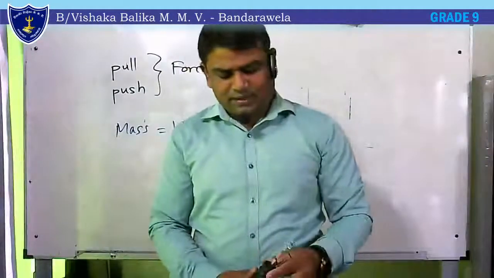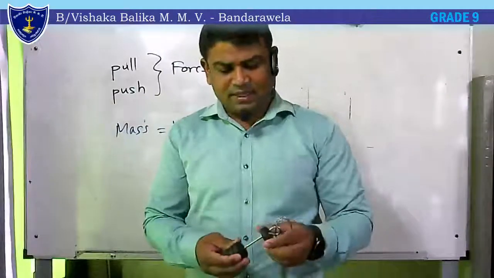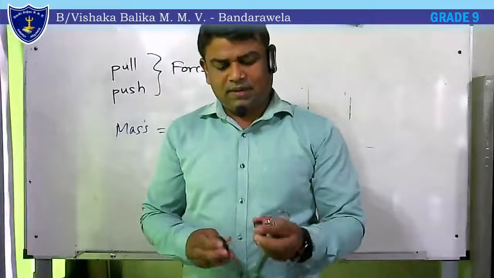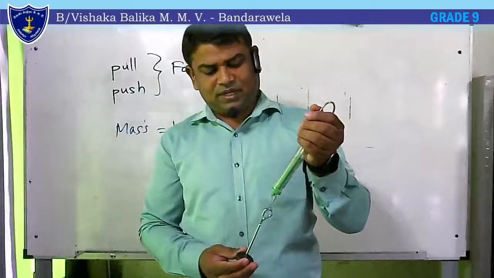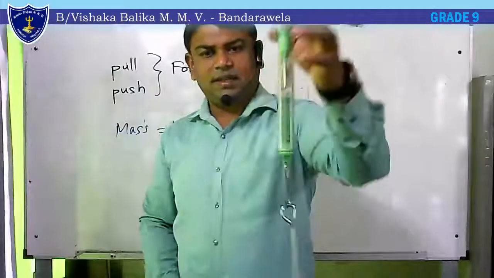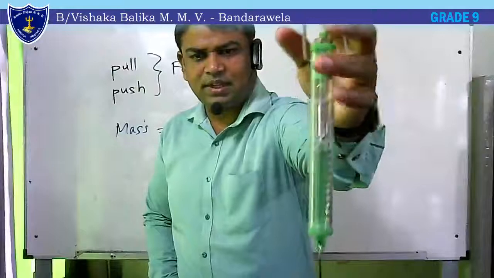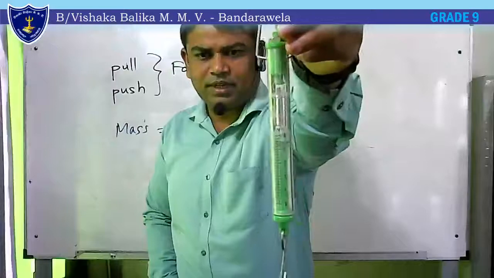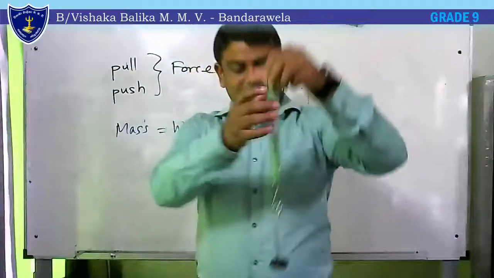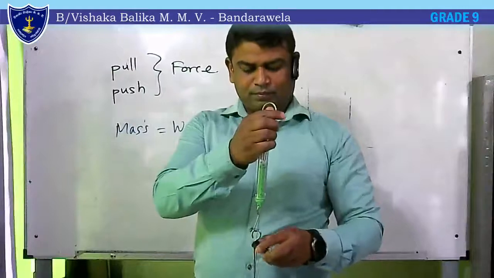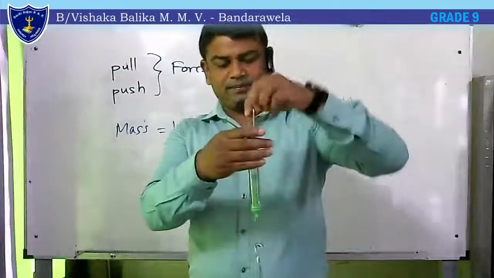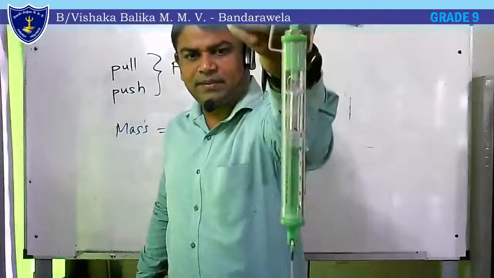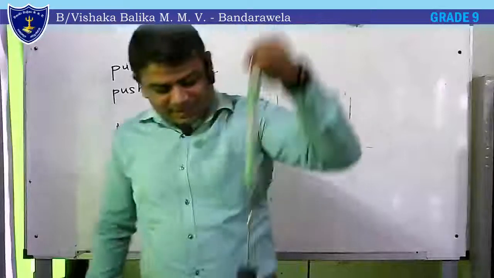Now I am hanging a weight. Here there is a weight set. I will take a weight set here. One weight is 50 grams, each 50 grams. So you can see it's 50 grams. If I turn the other side, you can see the Newton value. It's 0.5 newtons. Let's add one more. Now it would be 100 grams. See the weight. 1 newton. This is the relationship.